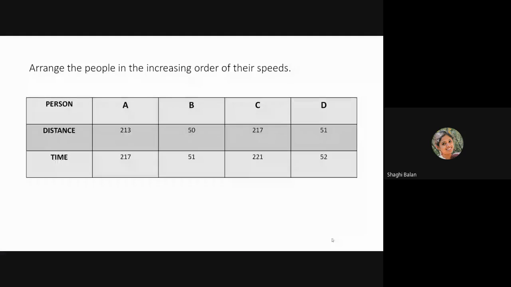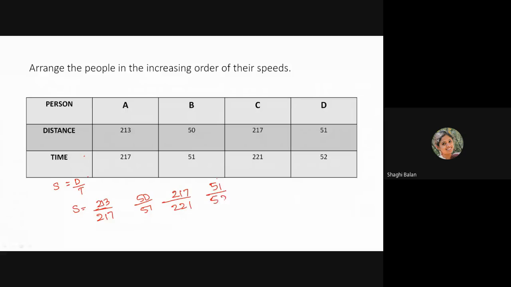We are asked to find out the people in increasing order of their speeds. The formula for speed is distance by time. So the first person's speed will be 213 by 217. Next one will be 50 by 51. Third one will be 217 by 221. And fourth one will be 51 by 52.